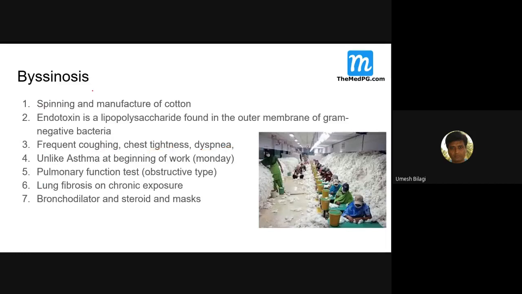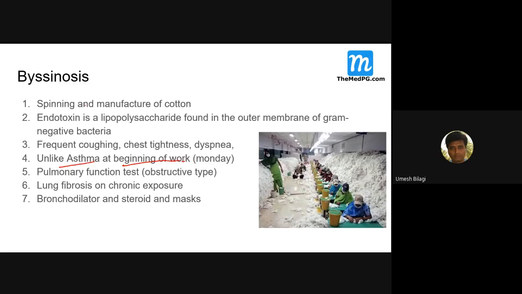As I said, this is an obstructive type. Remember this. So it behaves like asthma. Most patients of asthma complain of dyspnea in the evening or at night.